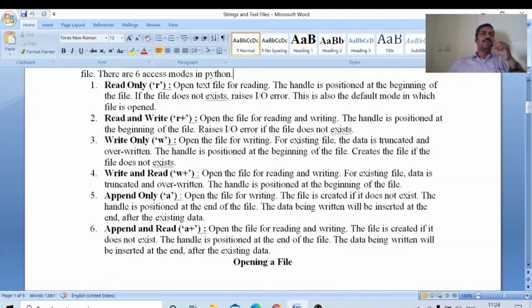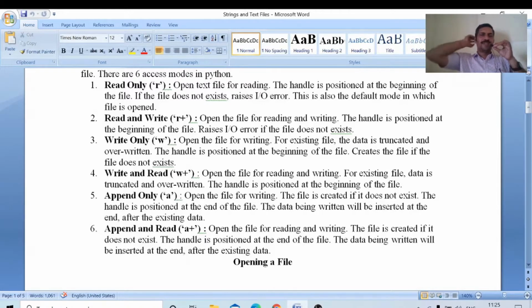Read only mode. The first mode is read only mode. Open text file for reading. The handle is positioned at the beginning of the file. If the file does not exist, it raises IO error. This is also the default mode in which a file is opened.